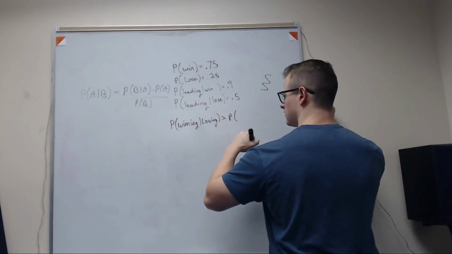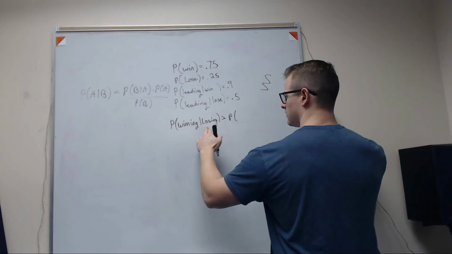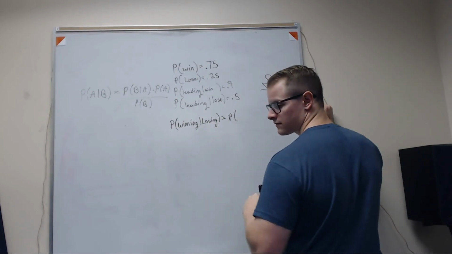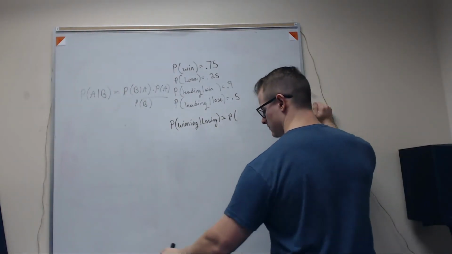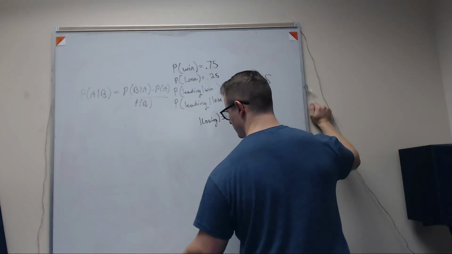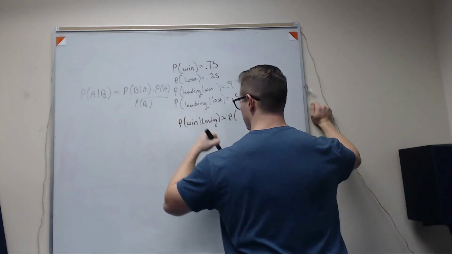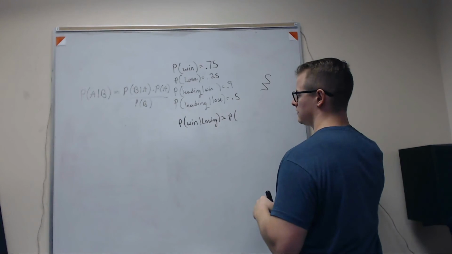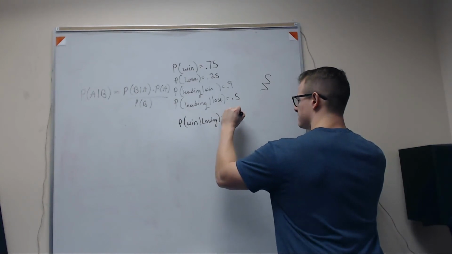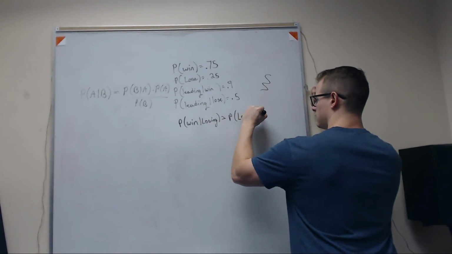But not losing first half; it's losing in the first half, because we have to lose now. So you should put probability of win, if you're going to keep the notation you've been using. So the probability of win given losing, times the probability of lose given losing.